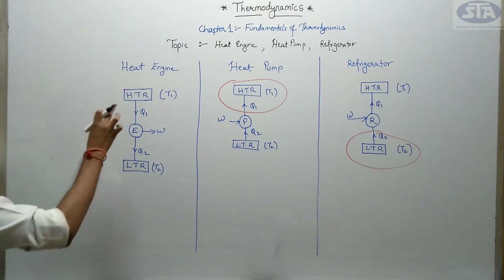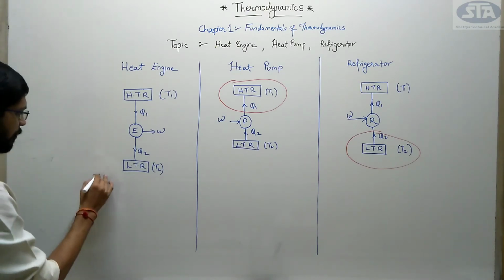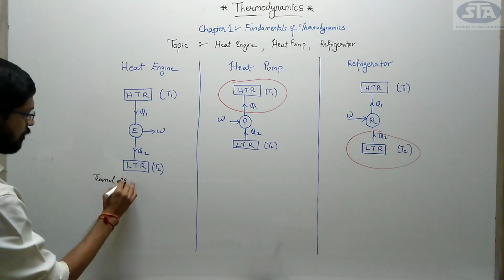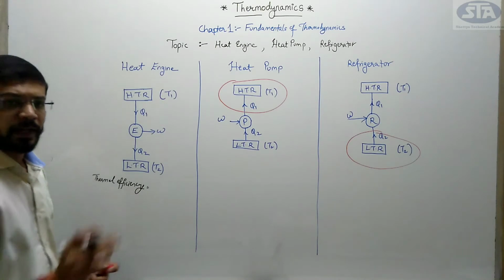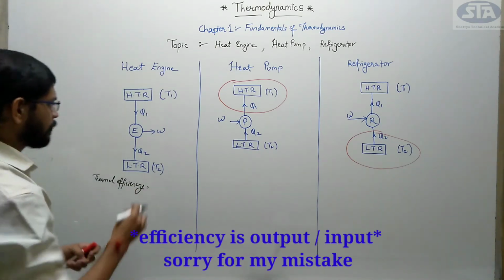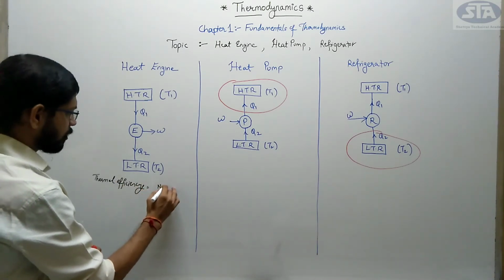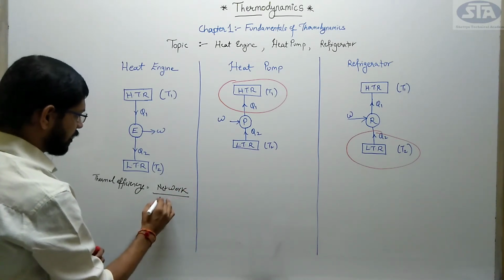So let's see one concept, that is thermal efficiency of a heat engine. How do we define efficiency? Efficiency is nothing but output upon input. Here the thermal efficiency is my net work divided by heat input.